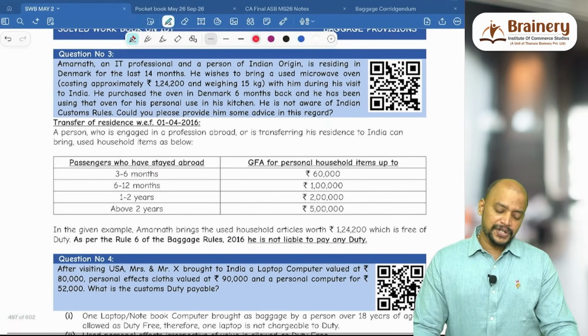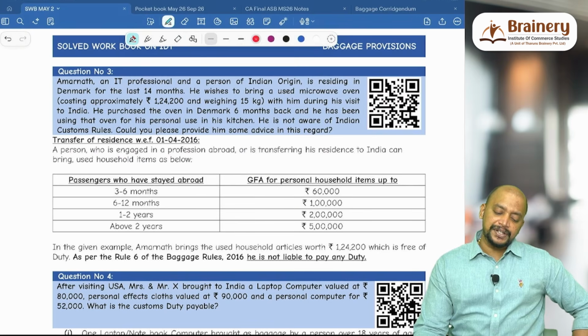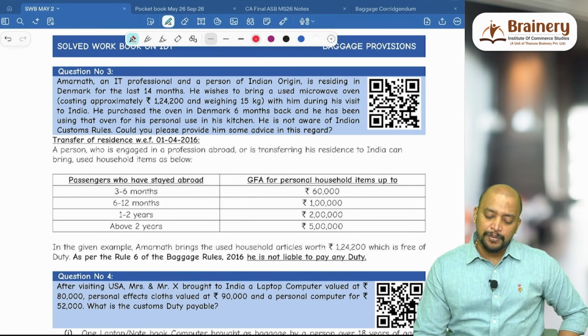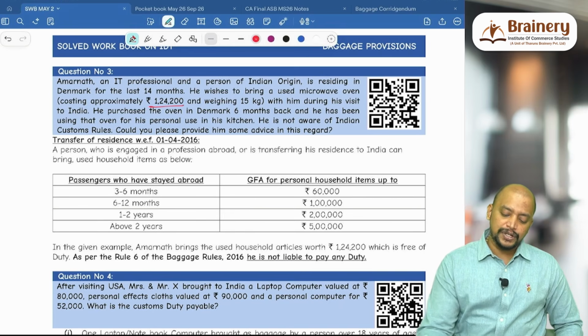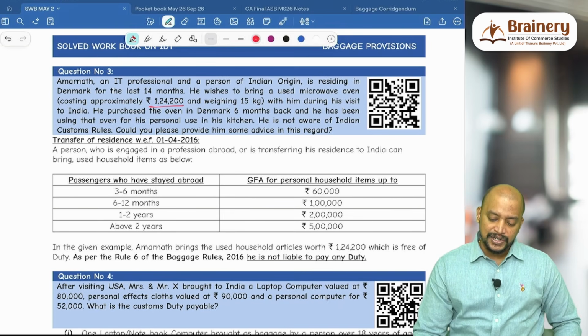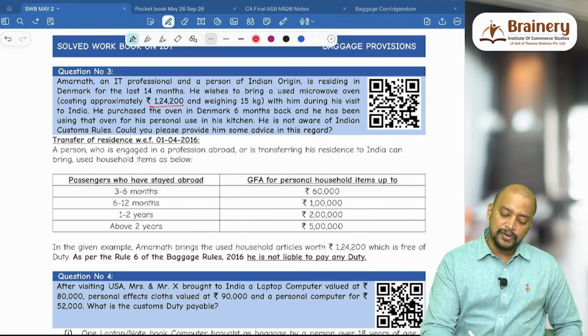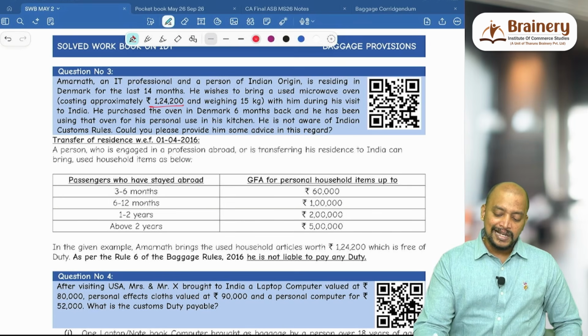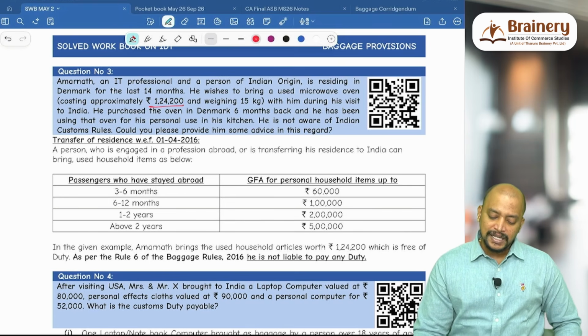Then third question. Amarnath, an IT professional and a person of Indian origin, is residing in Denmark for the last 14 months. He wishes to bring a used microwave oven costing approximately 1,24,200 and weighing 15 kg with him during his visit to India. He purchased the oven in Denmark 6 months back and has been using it for personal use in his kitchen. He is not aware of Indian customs rules. Could you please provide him some advice in this regard?